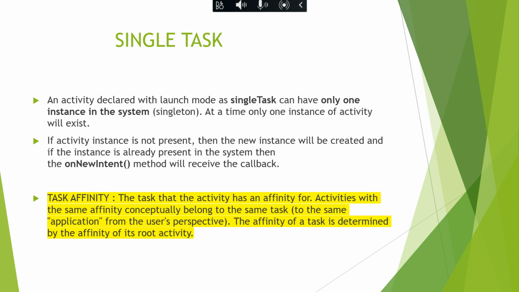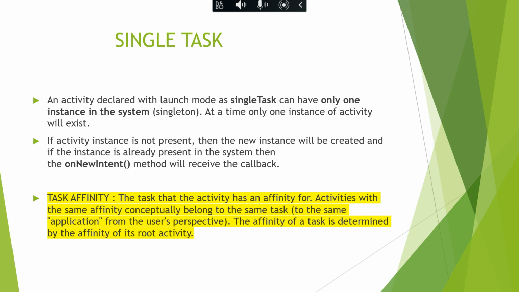The next type of launch mode is single task. An activity declared with launch mode single task can have only one instance in the system. At a time, only one instance of the activity will exist. As the name itself tells, there exists only one activity in the entire task.